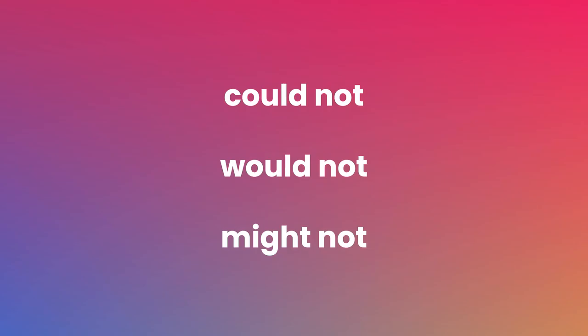Modal verbs make our language interesting by helping us express different meanings. Let's look at how we talk about things that either were impossible or that someone couldn't do in the past using modal verbs. Could not, would not, and might not. Modal verbs such as could not, would not, and might not help us to talk about situations where something was impossible or someone was unable to do something in the past.